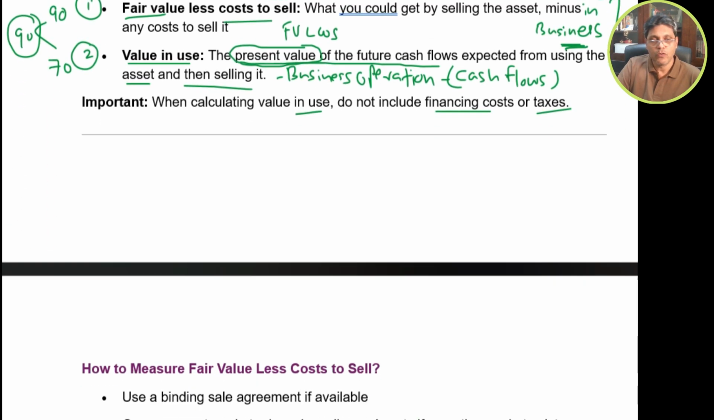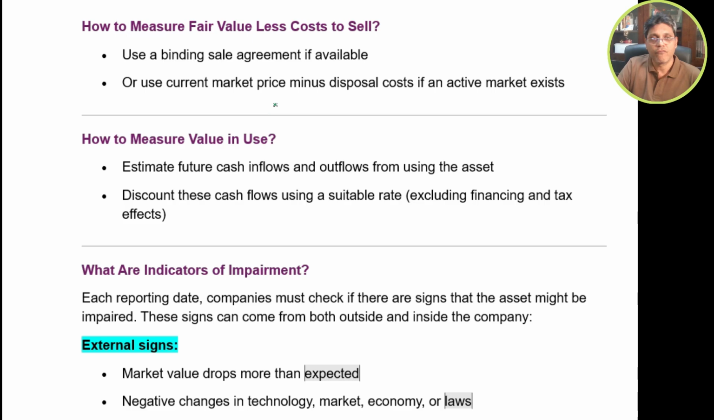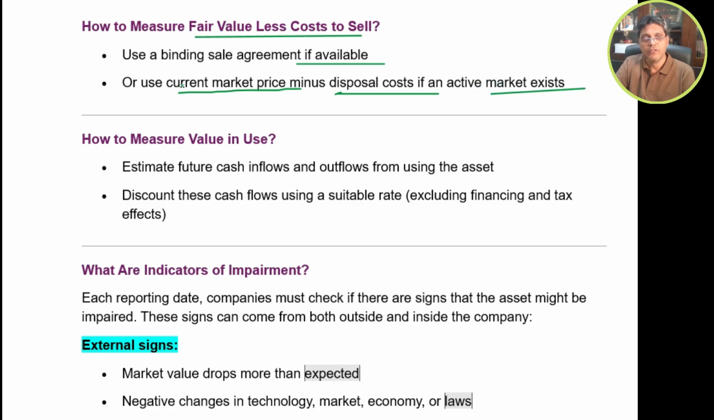Okay. So next one is how to measure fair value less cost to sell. Basically, you can use a binding sale agreement if available. If the sales agreement is available, you can use that particular agreement as your selling price, or else use the current market price, the existing market, minus disposal cost, if any, if an active market exists. Okay, so these are the two ways where you can determine the fair value less cost to sell.